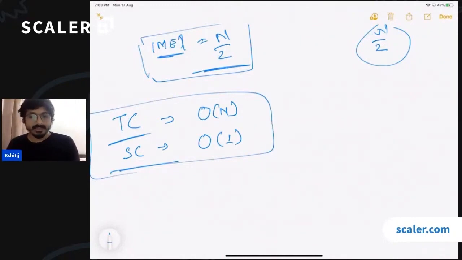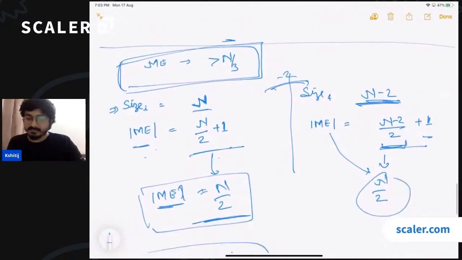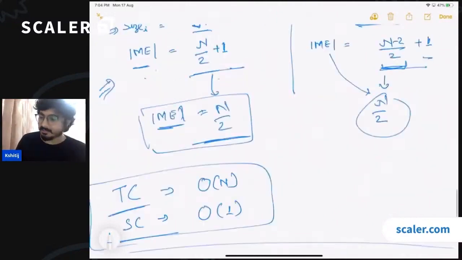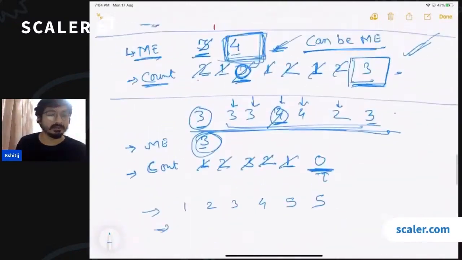So will you be able to write the code for this? Could you go through an example of n by 3? An example of n by 3 is there in the test that you received yesterday. You can just go through that problem, and examples are listed there. You just have to check using this exercise whether the same approach will work or not. If you are able to do that, then you can solve that problem as well. Yes, the algo that we have discussed is Moore's voting algorithm.